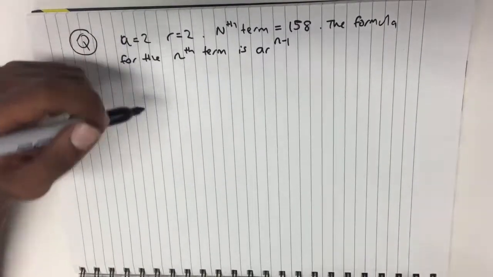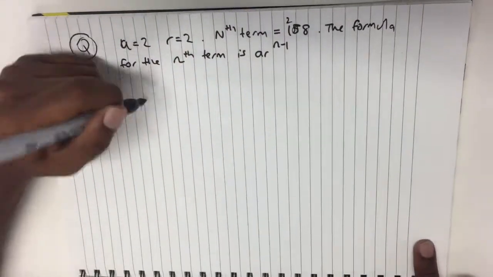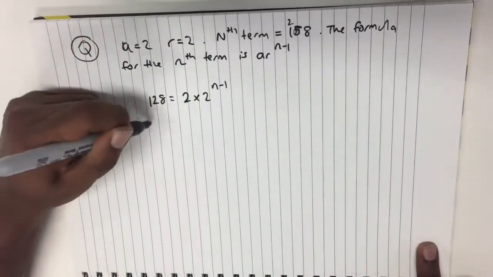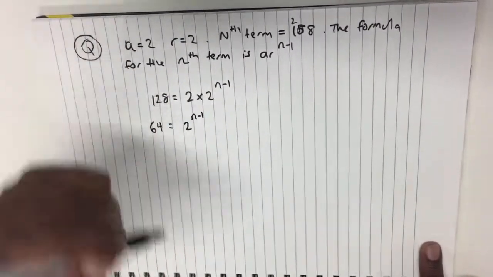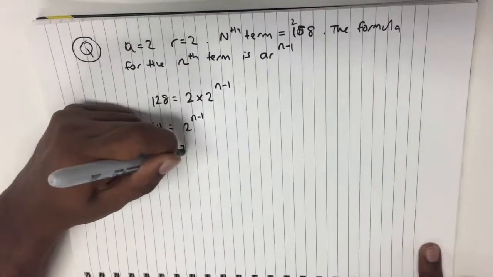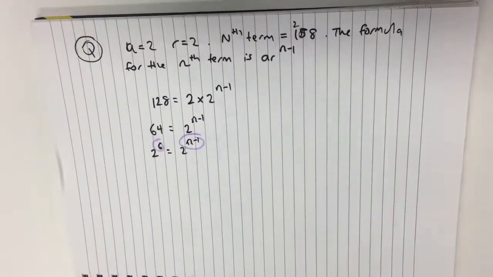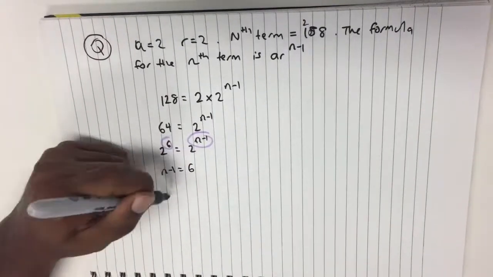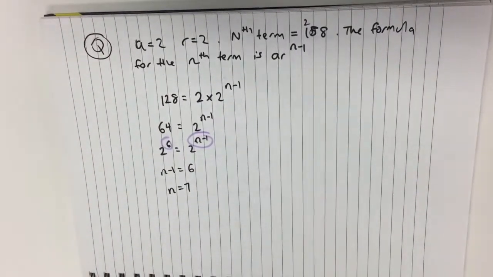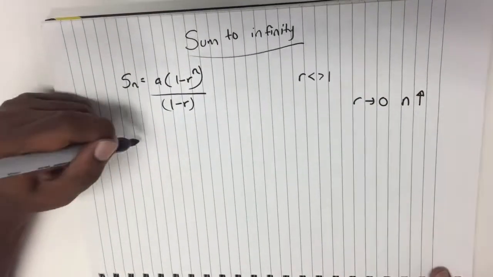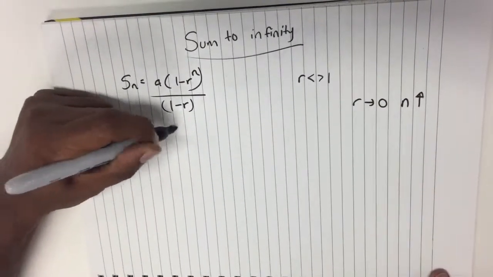Here is a slight variation to the other questions, where you have to find the number of terms in a sequence where the nth term, a and r are given. Here we can denote that 64 is 2 to the power n minus 1, and 64 is 2 to the power 6. Since both bases are equal, we can equate the powers. So n minus 1 equals 6, so n becomes 7.